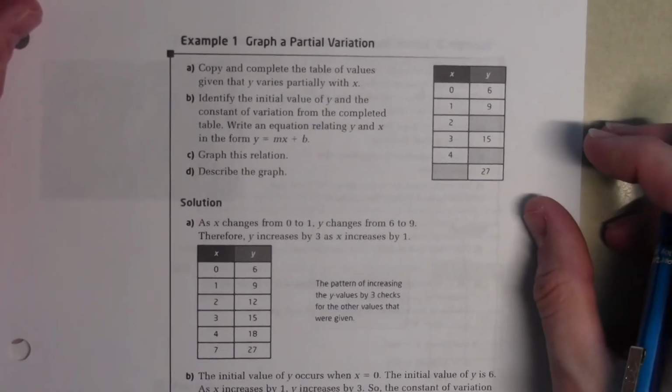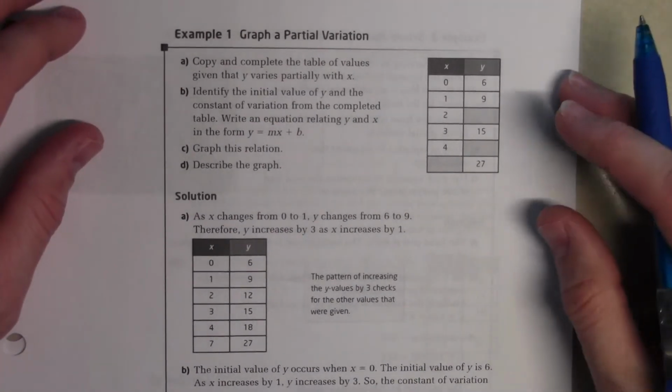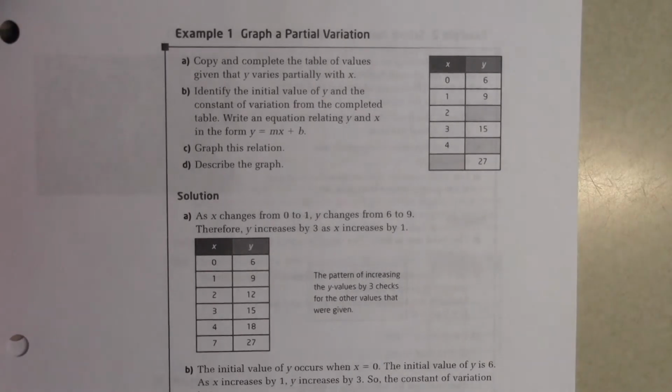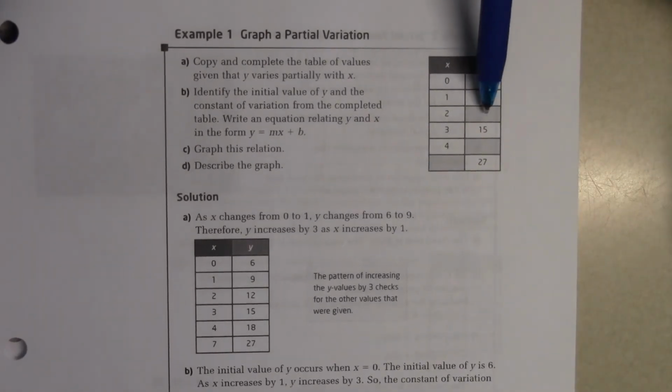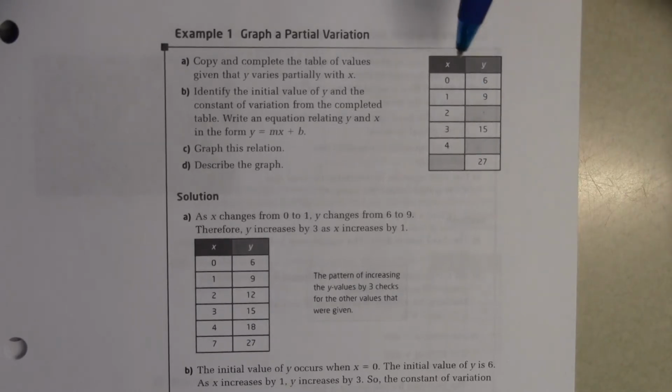All right, example 1. Graph of partial variation. Copy and complete the table of values, given that y varies partially with x. We know when x is 0, y is 6.